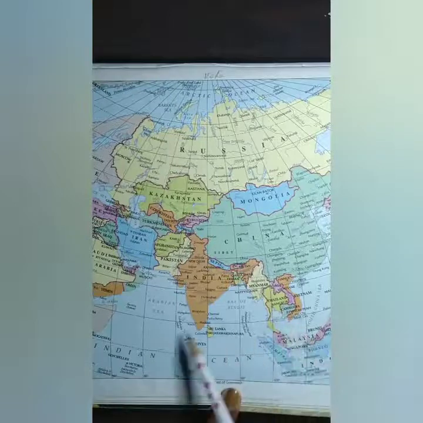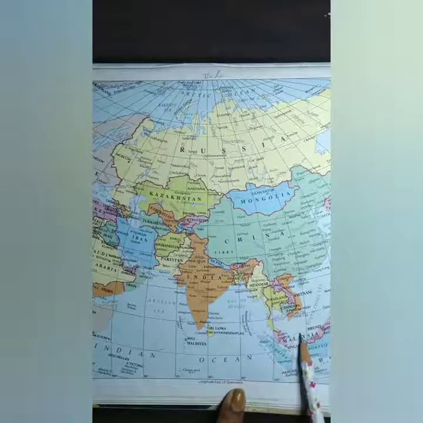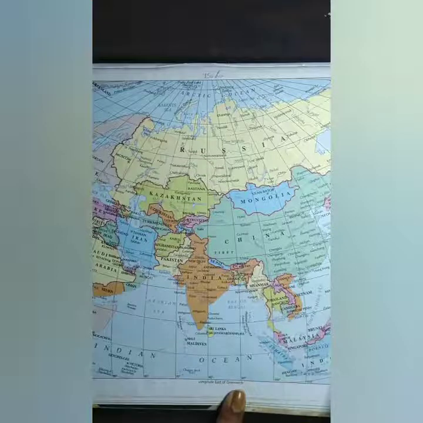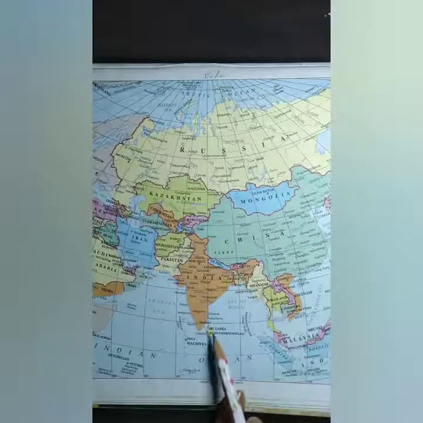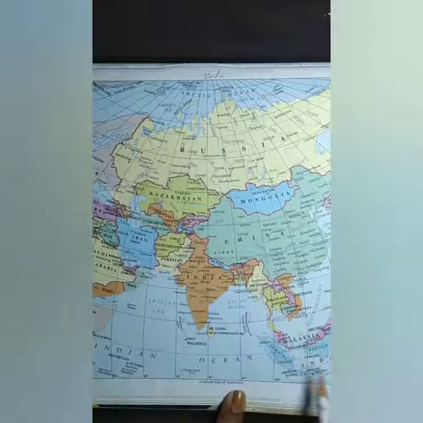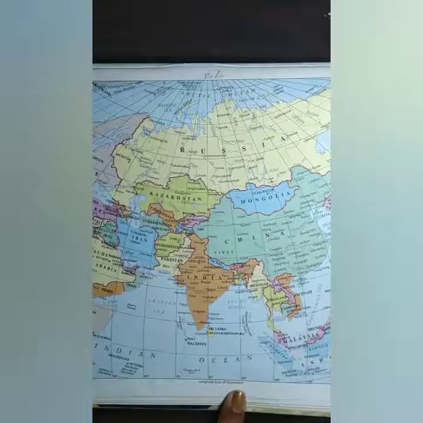If we look at the places, we find the equatorial type of climate in Malaysia, Indonesia, Sri Lanka and parts of the Philippines.